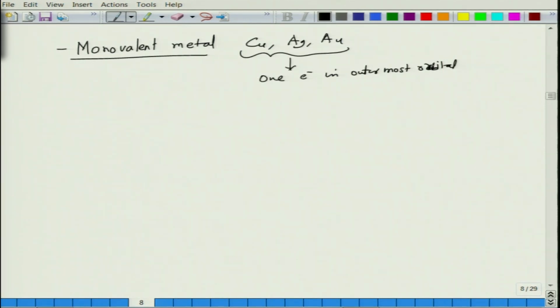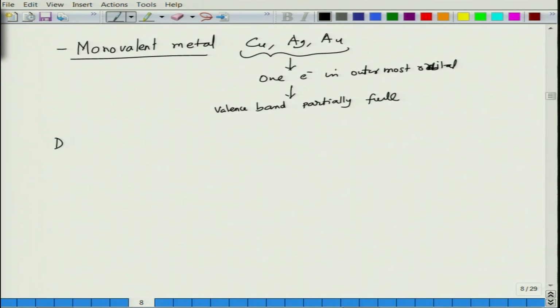As a result, the valence band is partially full.